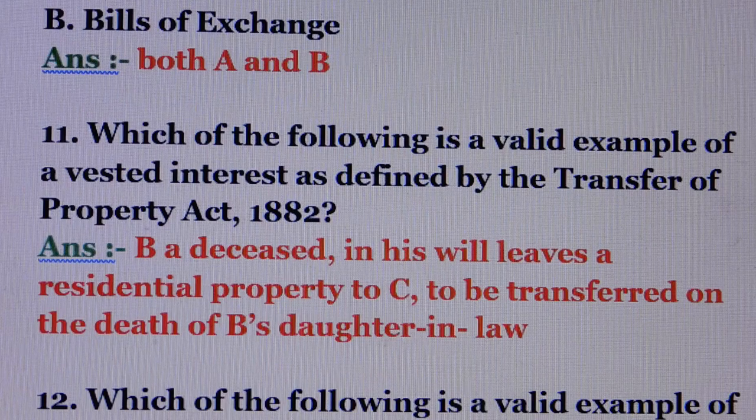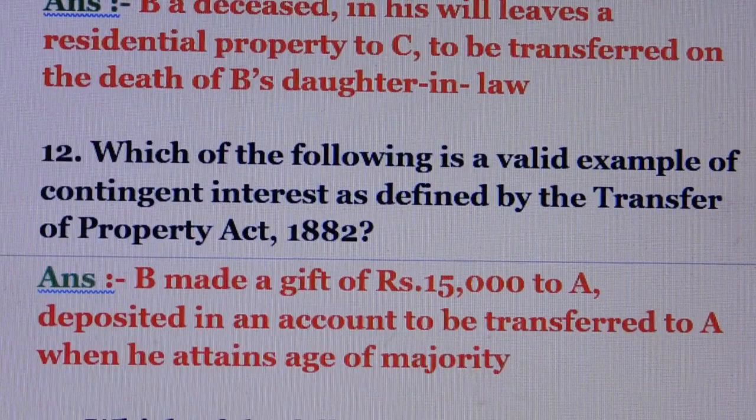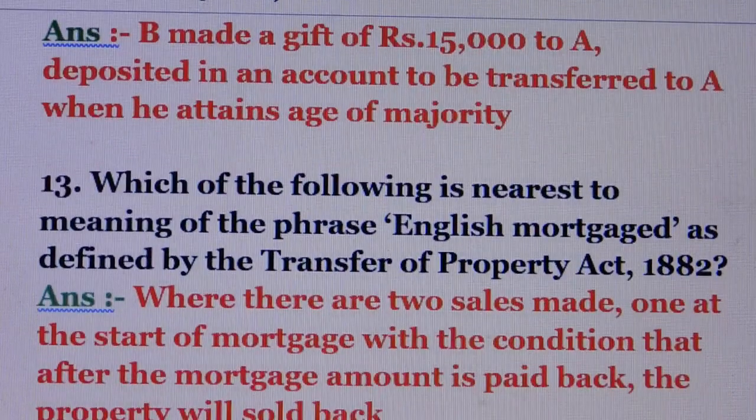A deceased in his will leaves a residential property to C to be transferred on the death of B's daughter-in-law. Question number 12. Which of the following is a valid example of contingent interest as defined by the Transfer of Property Act? Answer is B. Made a gift of rupees 15,000 to A, deposited in an account to be transferred to A when he attains age of majority.